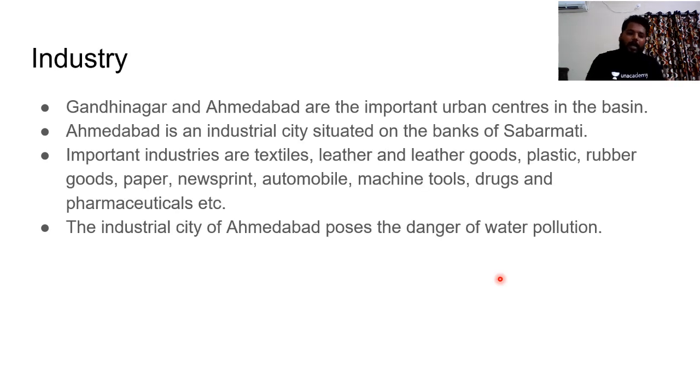If you see the Sabarmati basin, it is known for a huge number of urban centers. Like Gandhinagar and Ahmedabad are two most important urban centers in this basin, where nowadays Ahmedabad has become the central hub. When Mumbai got saturated, Ahmedabad became the central hub for the industrial base because of availability of cheap labor, capital, and raw material. Like say, the cotton textile industry has moved from Mumbai towards Ahmedabad region and towards the Coimbatore region, because Mumbai can't extend more.